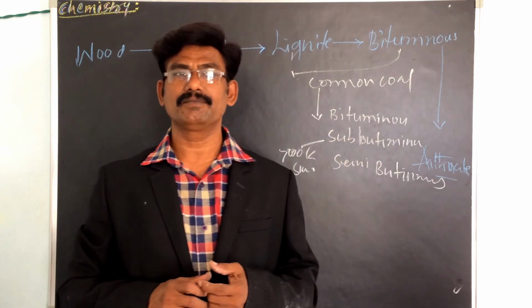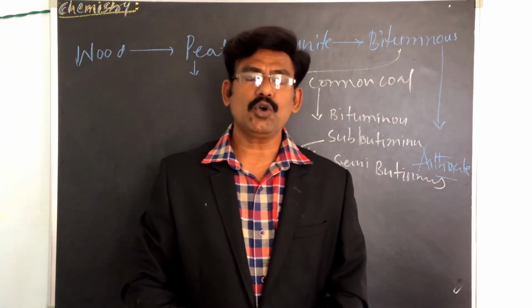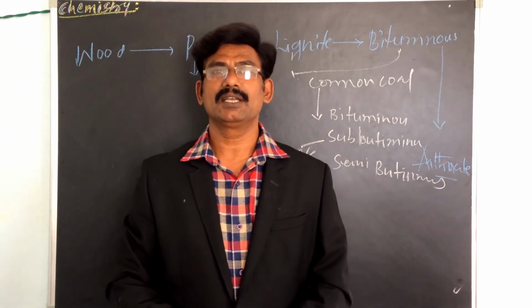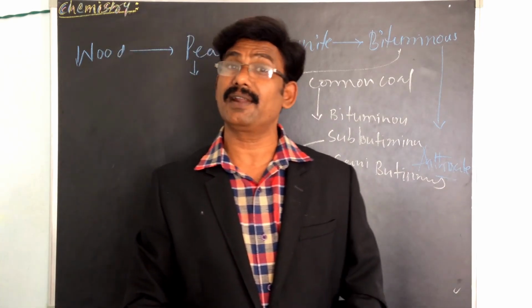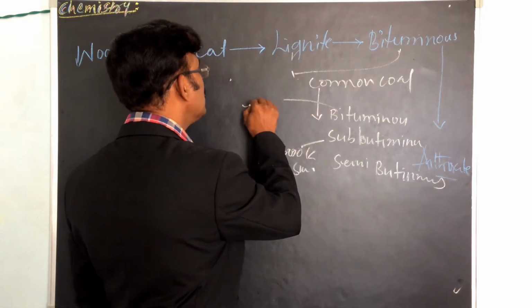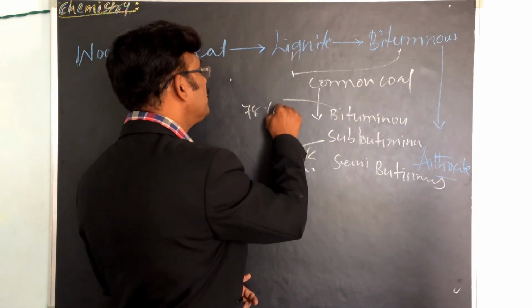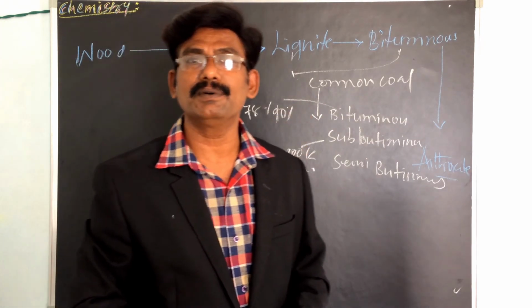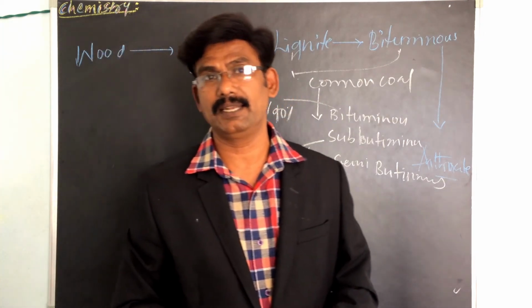Bituminous coal shows a typical banded appearance, and its carbon content ranges from 78 to 90%, and volatile matter is 20 to 48%.